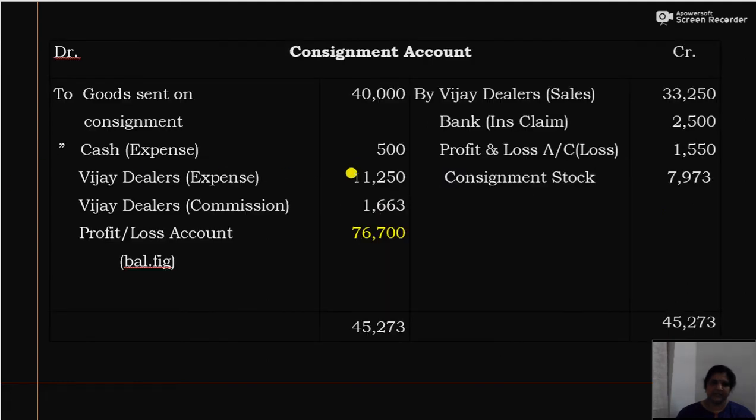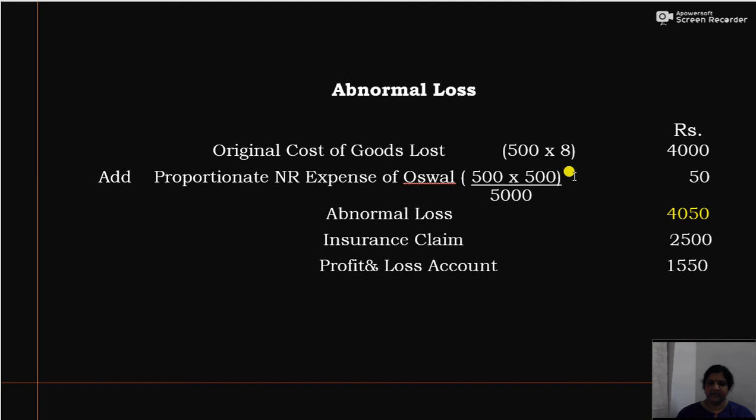Now the consignor's expense is 500. So 500 into 500 divided by 5000, that is, 500 rupees is for 5000 kg. Now you have to compute for 500 kg, that is abnormal loss. So 500 into 500 divided by 5000, that is 50. So the total abnormal loss will be 4000 plus 50, 4050.